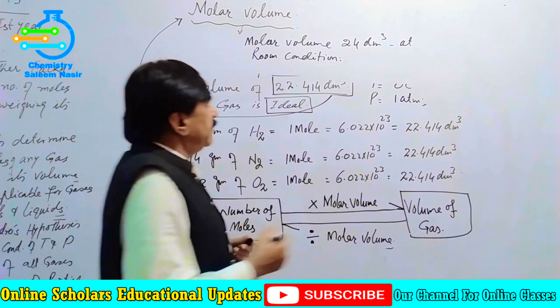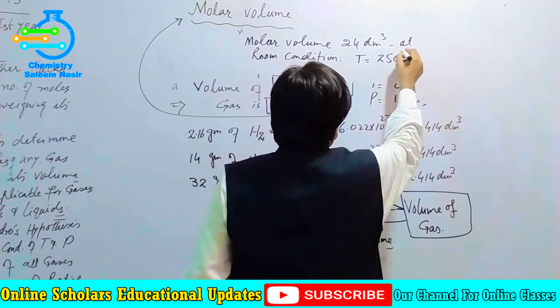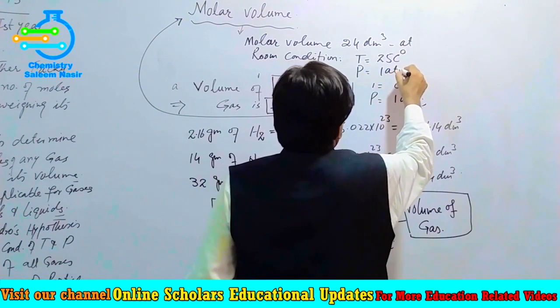Room conditions are the temperature taken as 25 degree centigrade and the pressure taken as 1 atmosphere.